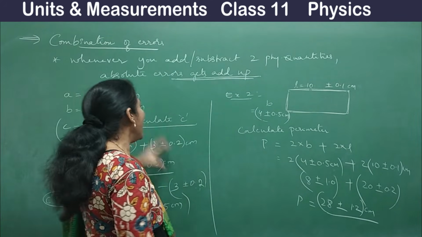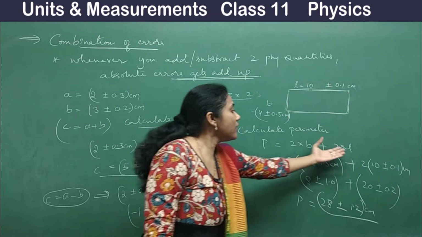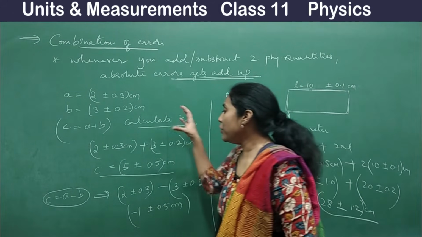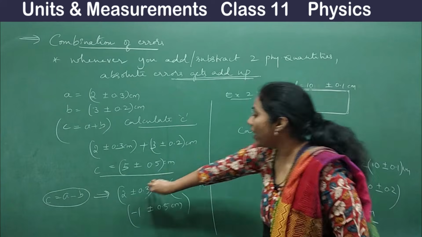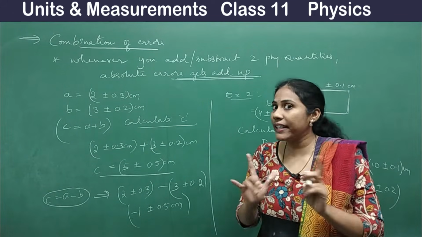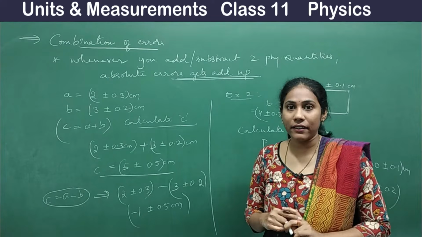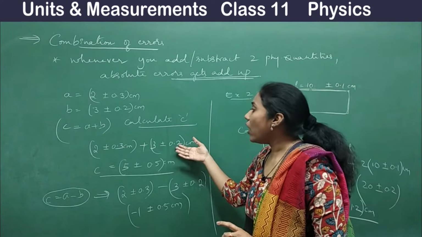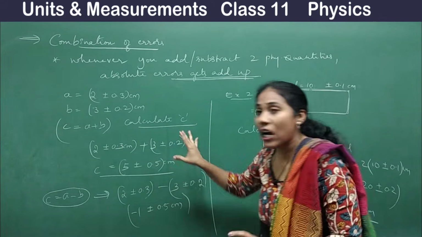So this is how addition or subtraction can be done with errors. Even when you are subtracting, your absolute errors always get added up during calculation. It's very important.